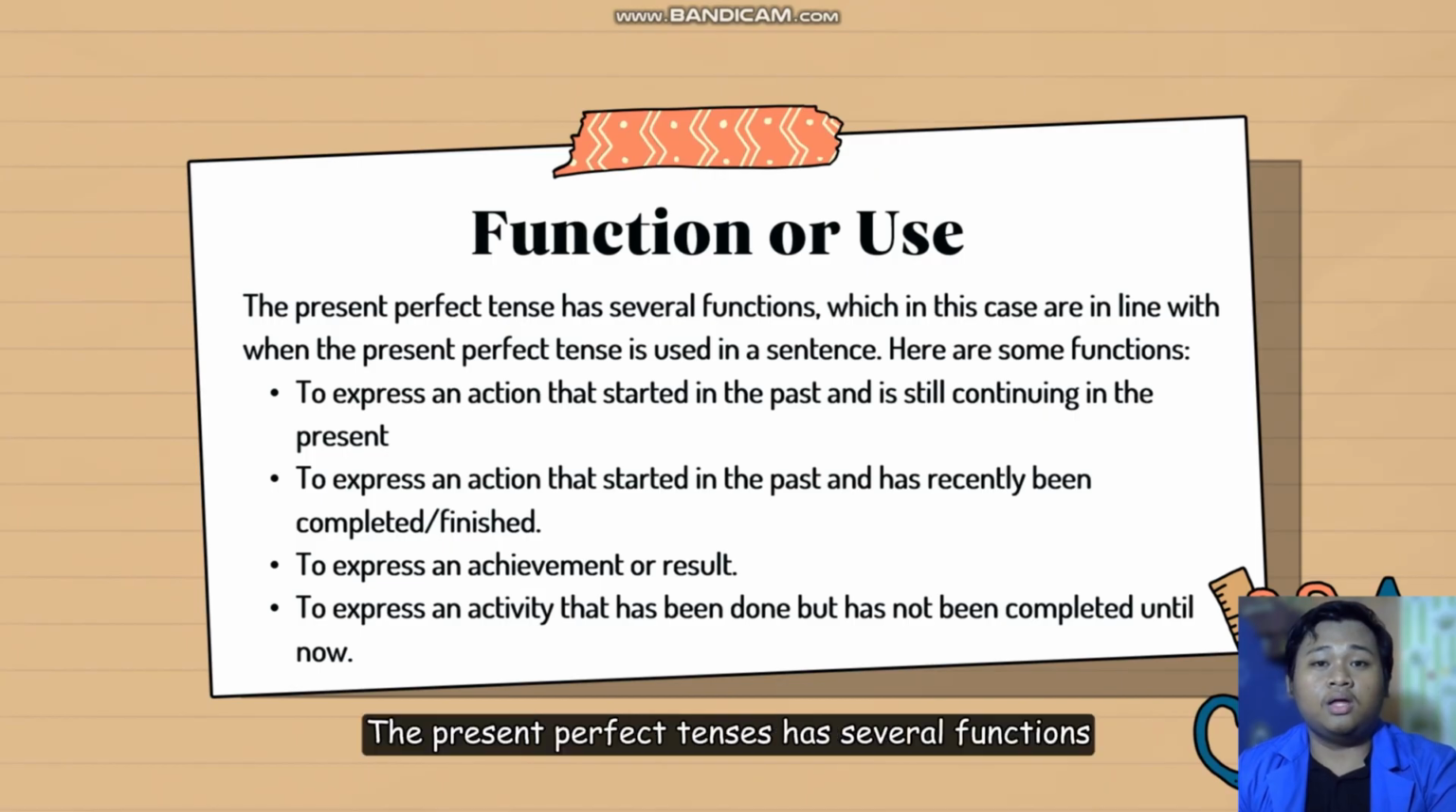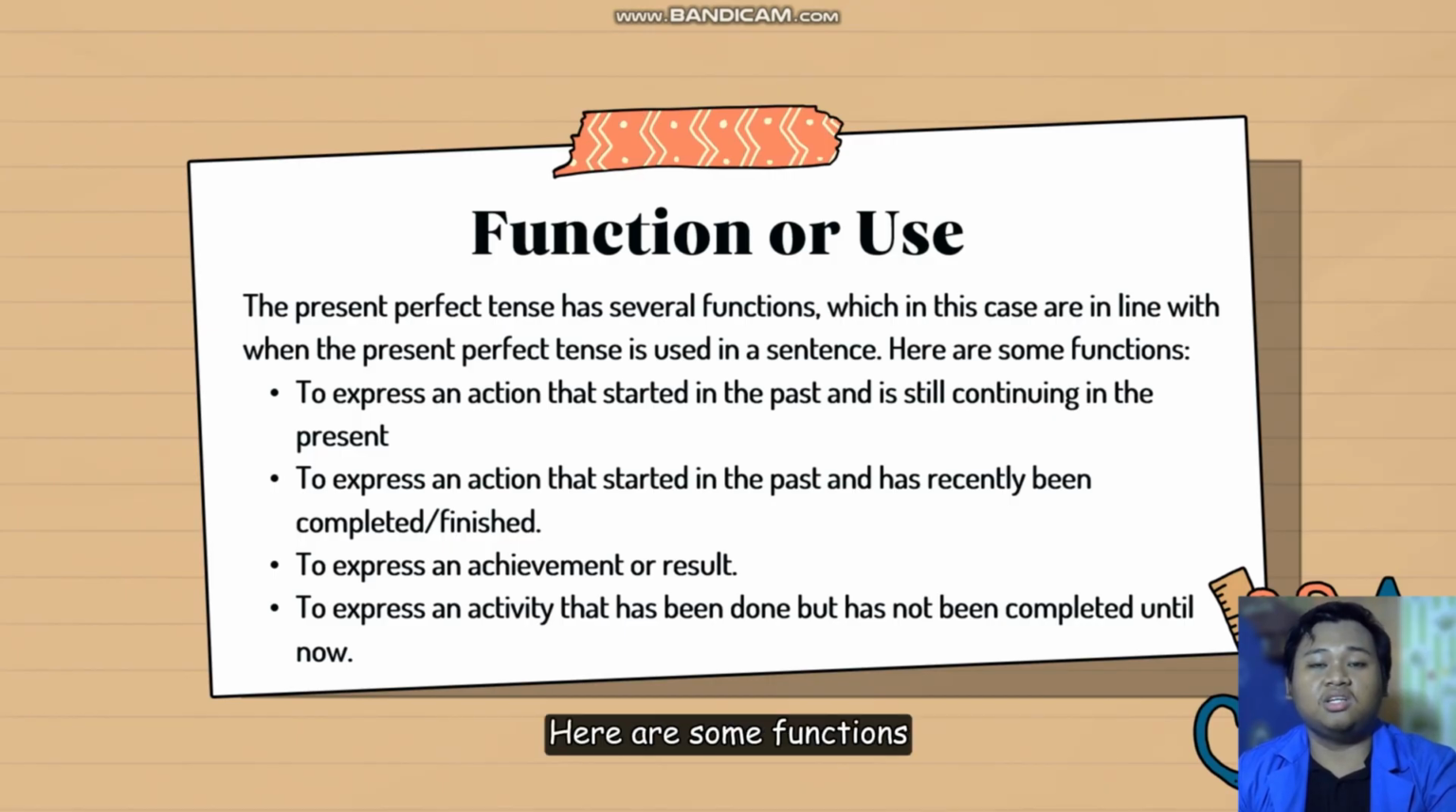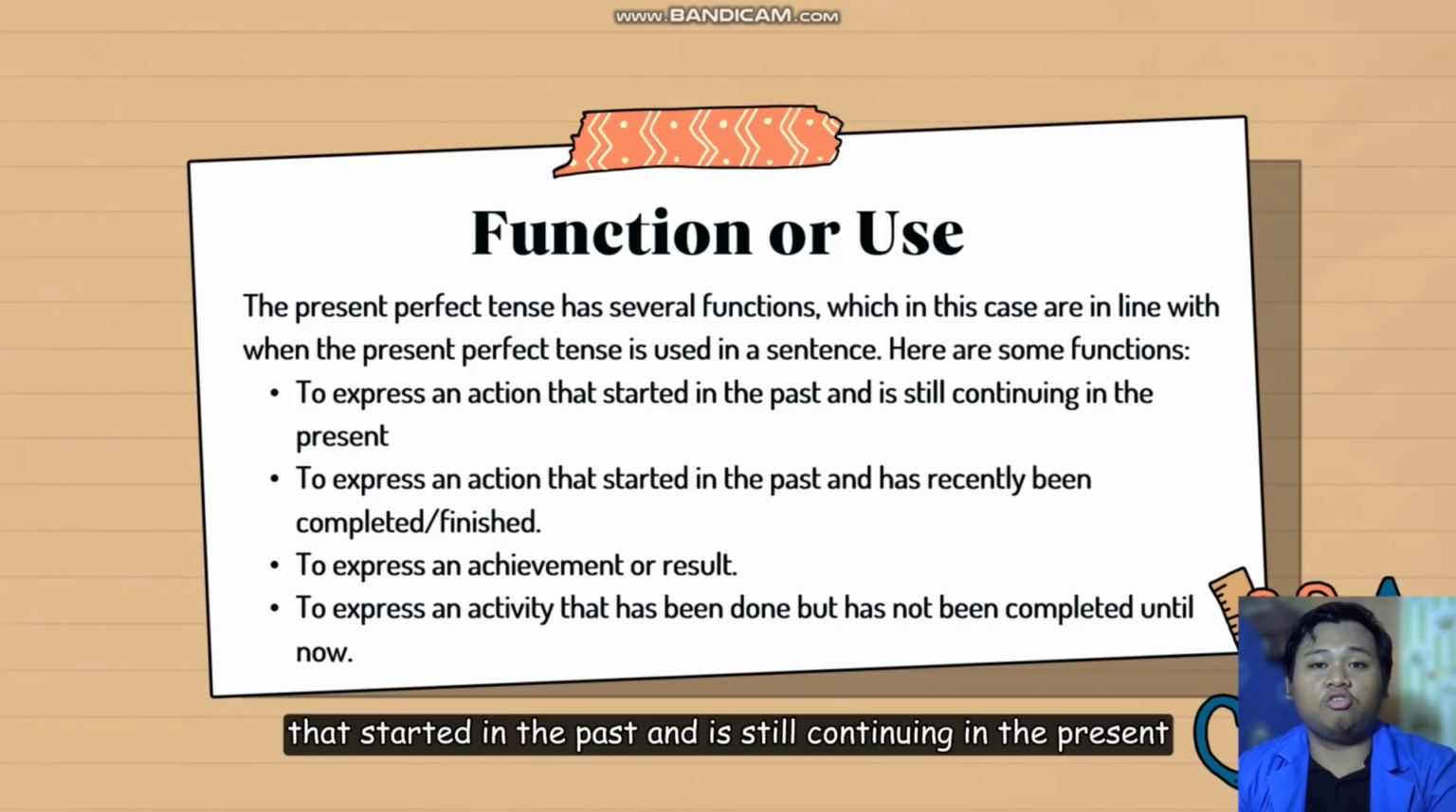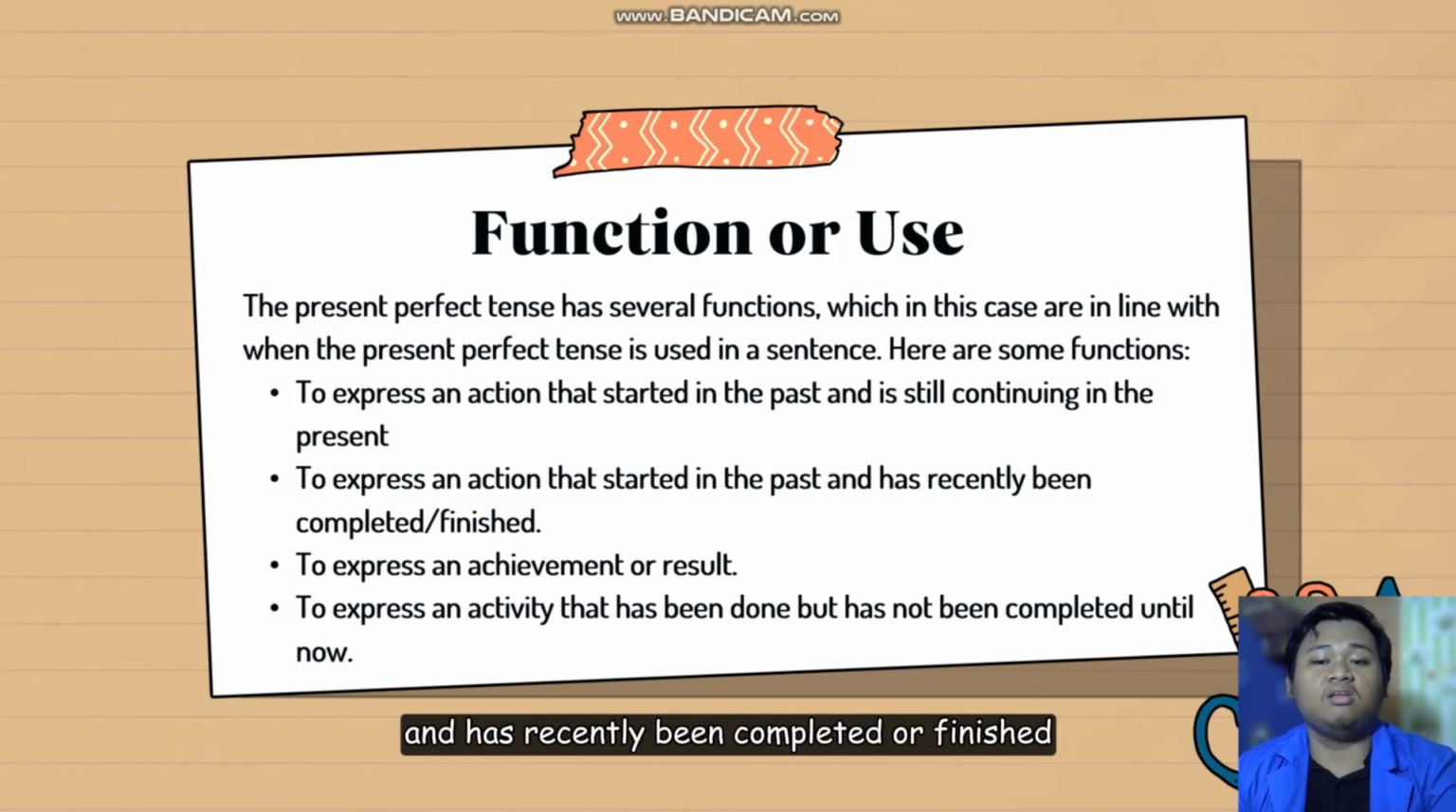Function or use. The present perfect tense has several functions, which in this case are in line with when the present perfect tense is used in a sentence. Here are some functions. To express an action that started in the past and is still continuing in the present. To express an action that started in the past and has recently been complete or finished. To express an achievement or result. To express an activity that has been done but has not been complete until now.